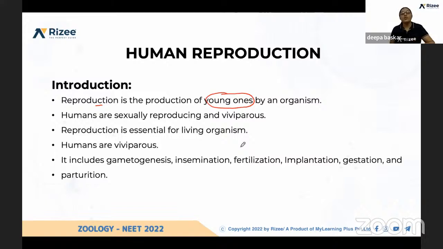There are so many modes of reproduction that you have studied in botany, like reproduction in organisms, different types of sexual and asexual, and again in that different types are there. Here we are going to concentrate on human reproduction. Humans are sexually reproducing and viviparous in nature. What do you mean by viviparous? That is giving birth to young ones.